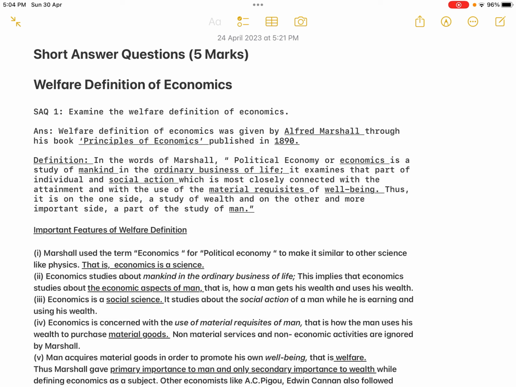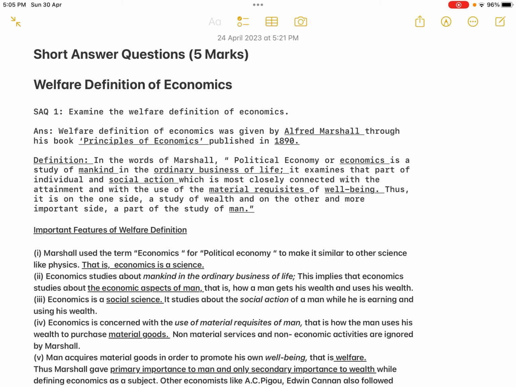First, the introduction. The welfare definition of economics was given by Alfred Marshall through his book Principles of Economics, published in 1890. So the definition was given by Alfred Marshall, the name of the book is Principles of Economics, and the year of publication is 1890. Now we're moving on to the definition. Please remember that the definition has to be word by word as it is, and you can see that I have underlined certain important words and phrases. Based on this, it will be easy for us to frame the features of this definition.